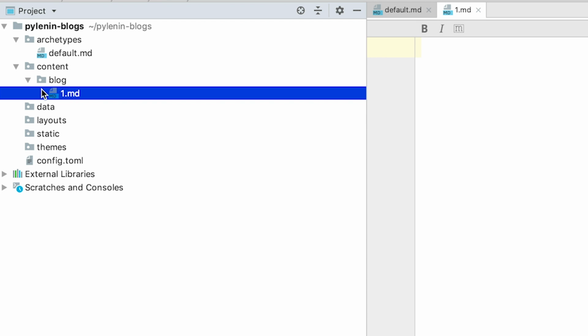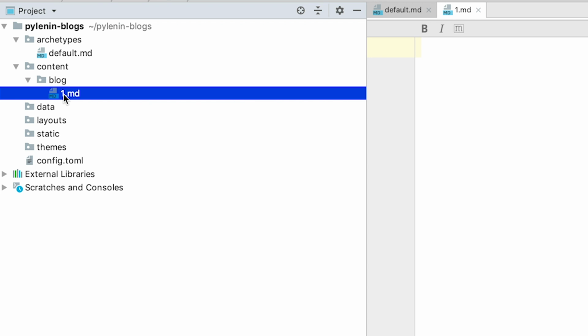For the home page, since the home page does not have any section, you don't have to create a directory for the home page directly. All you can do is directly create home.md file and it is going to work. We are going to learn more about creating content in the upcoming part of the video.